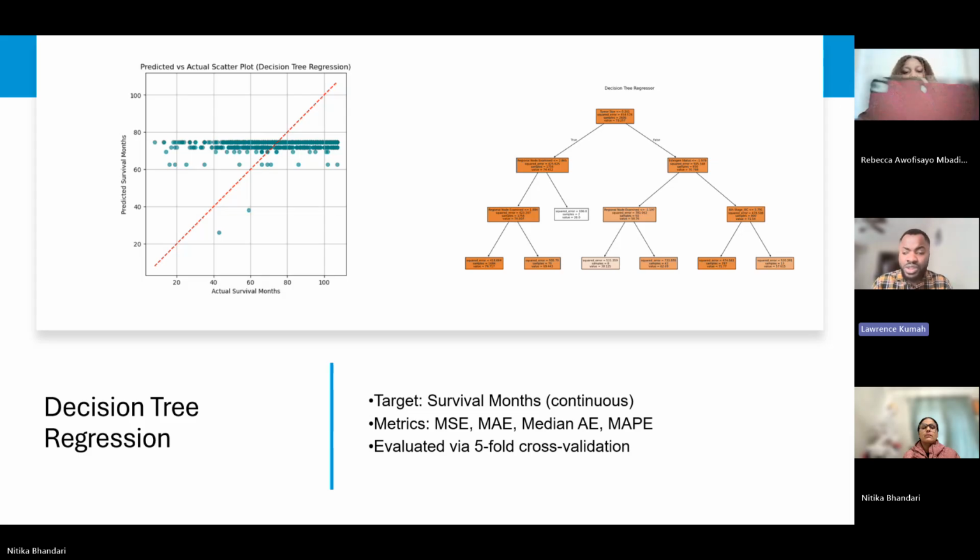We evaluated the model using the standard regression metrics, such as the mean squared error, the mean absolute error, and the MAPE. Also, to ensure reliability, we applied 5-fold cross-validation, which helped us measure how stable the model predictions were across different subsets of the data. This regression model gave us a more detailed perspective on survival patterns beyond just alive or dead outcomes.